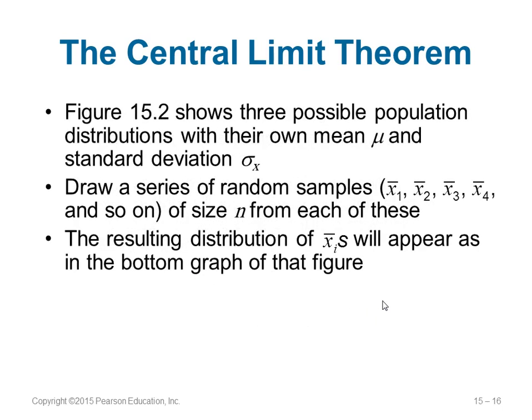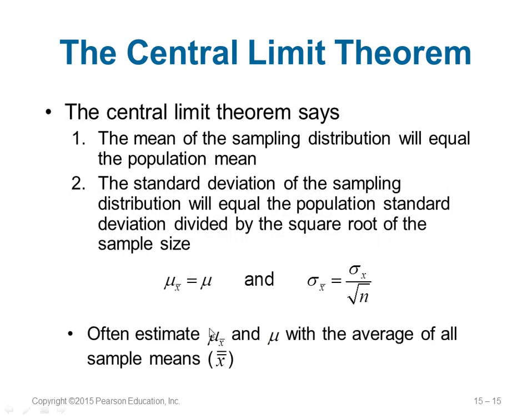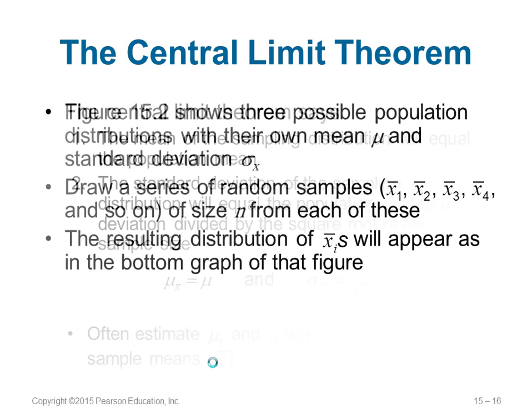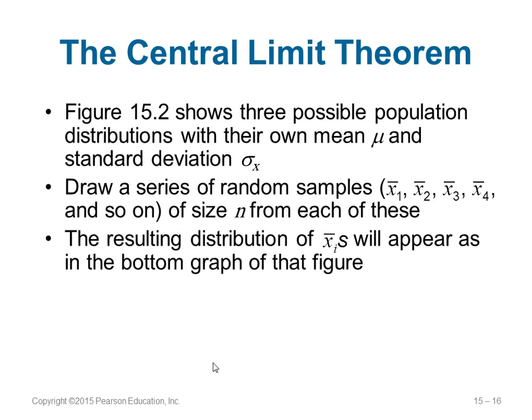And generally what you will do is this: you will estimate mu X dash and mu with the average of all means, which is X double dash. So remember, X double dash is the average of all sample means. We take many samples, for each sample you get a mean, and for all these means you get a mean out of them, an average of them.